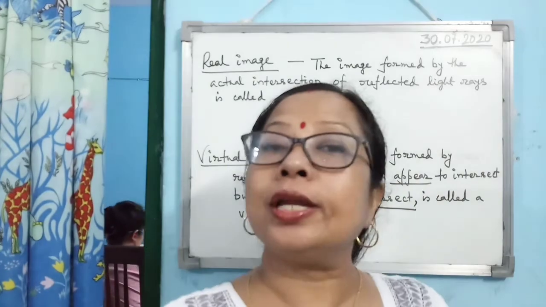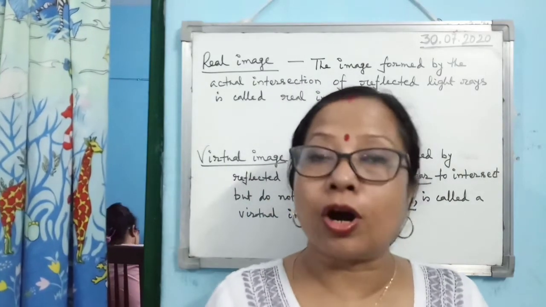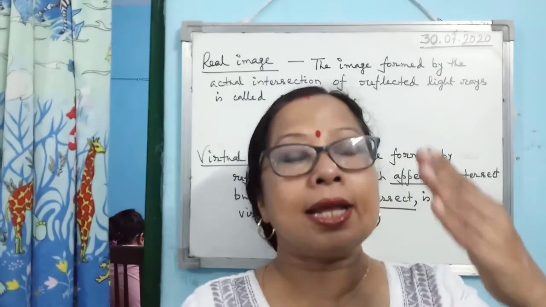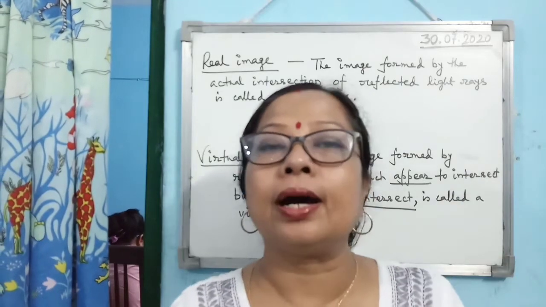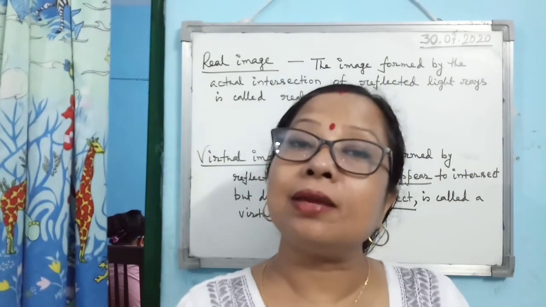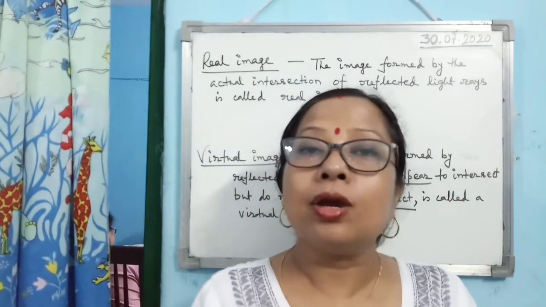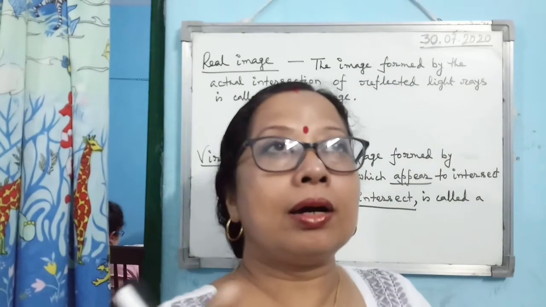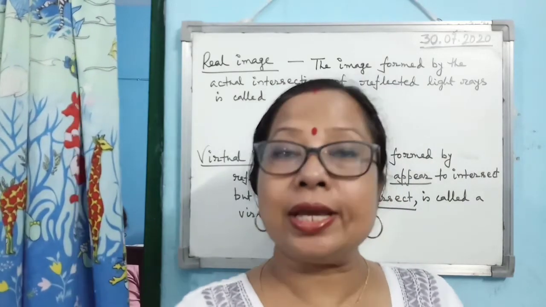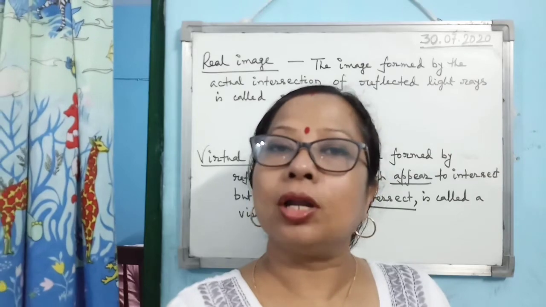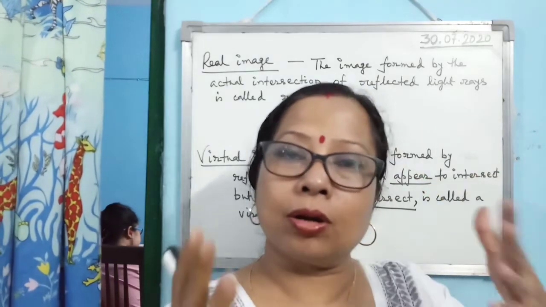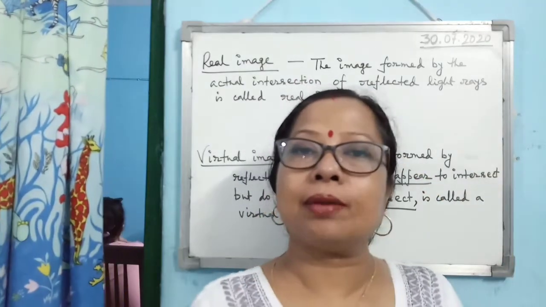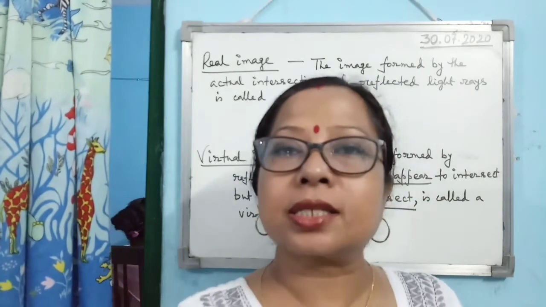But in the case of a concave mirror, if you place a screen at the place of the image, you can get the image on the screen. When you go to watch movies, those are always real images, because they can be obtained on a screen.